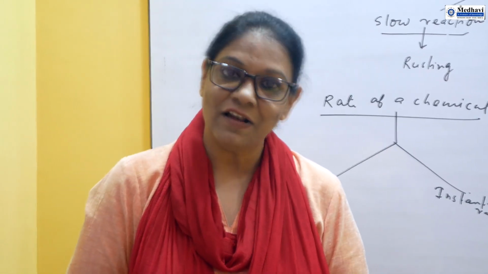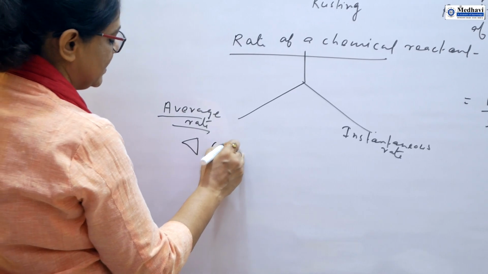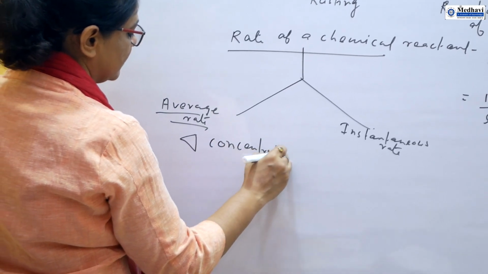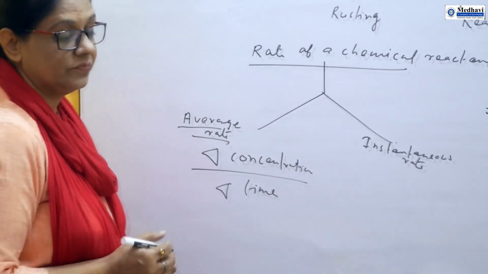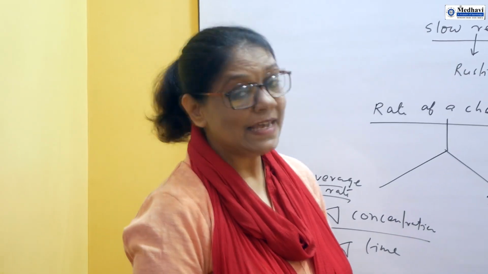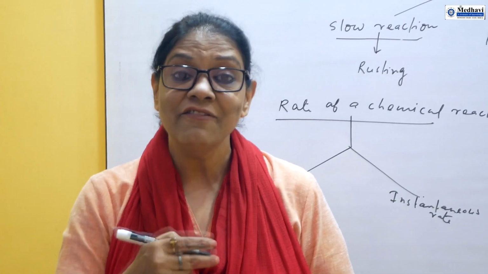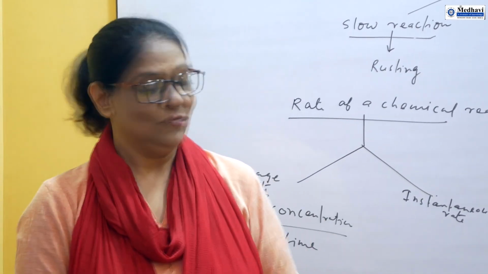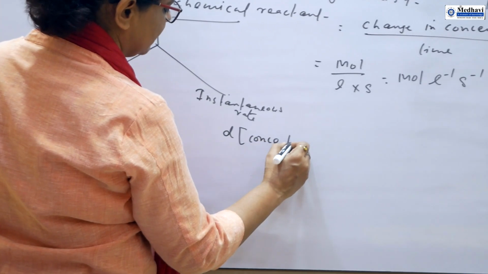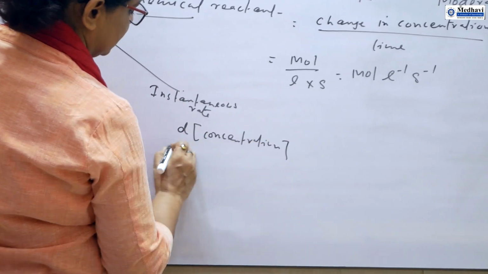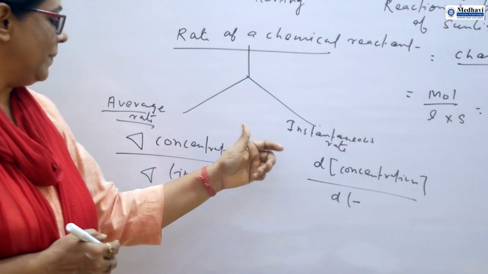And we use this symbol. So this is change in concentration divided by change in time. Whereas instantaneous rate is that type of rate which takes place at every second, at every interval of time. So here we use d, change in concentration divided by dt. This is not a big issue.